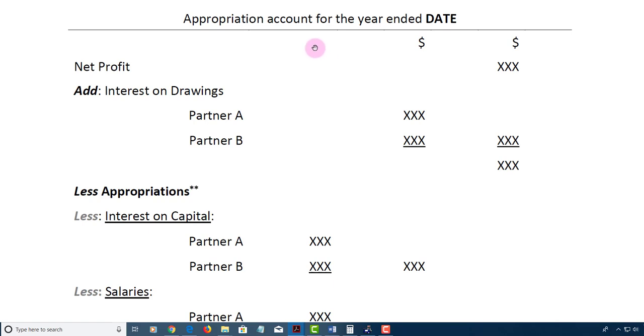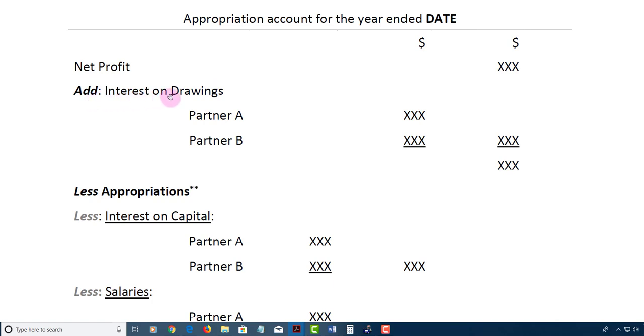This is a layout of your appropriation account. Now your heading would be appropriation account for the year ended, and you put the date, or you may have profit and loss and appropriation account for the year ended with a date. Now you would start with your net profit or your net loss.